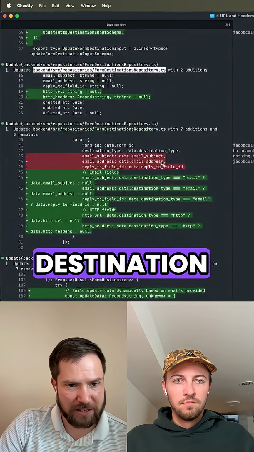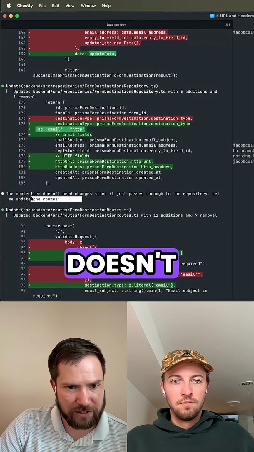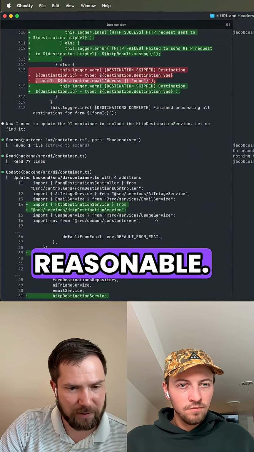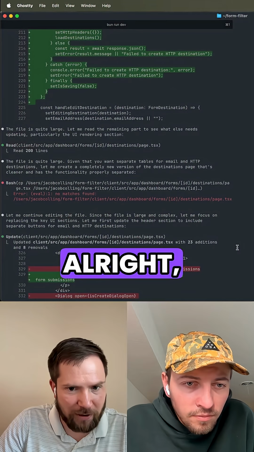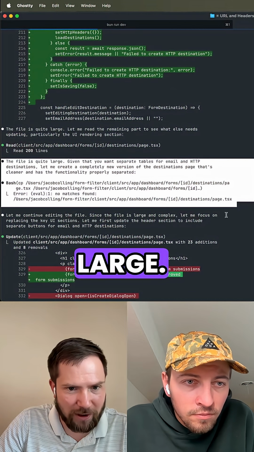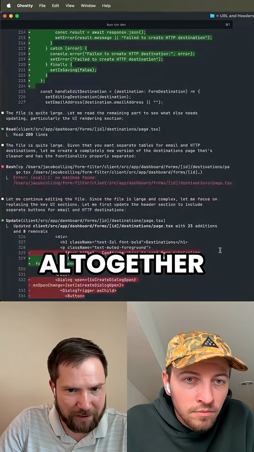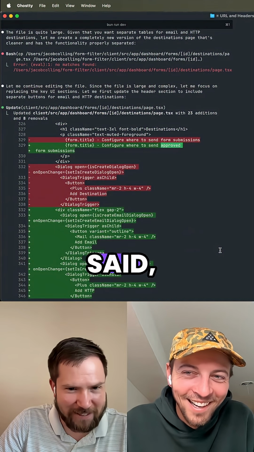We have the schema updated, updating the form destination repository. Controller doesn't need changes, apparently. We'll see if that's actually accurate or not. Reasonable. I don't see anything here that's obviously wrong. Oh, all right, well, this will be interesting. The file is quite large. It's apparently going to recreate the destinations page altogether. I hate when it does that. Yeah, as I said, that feels risky.